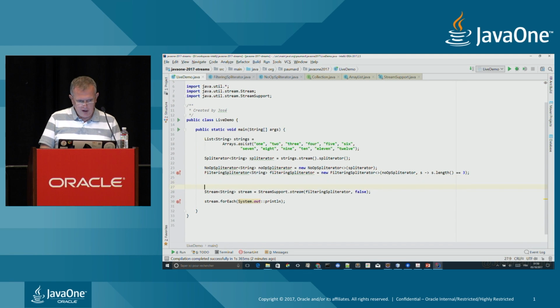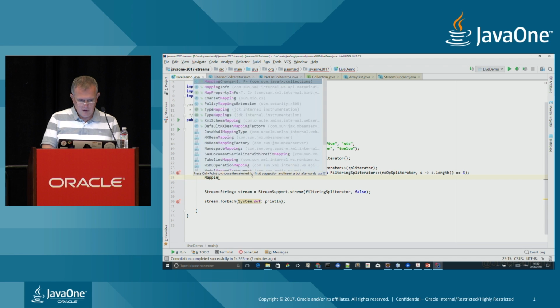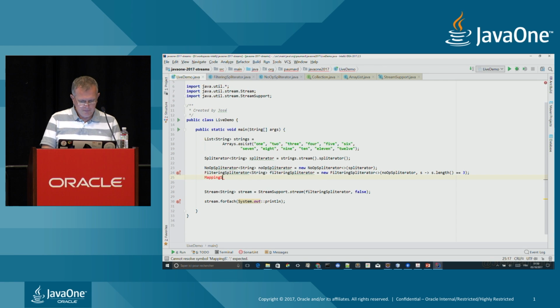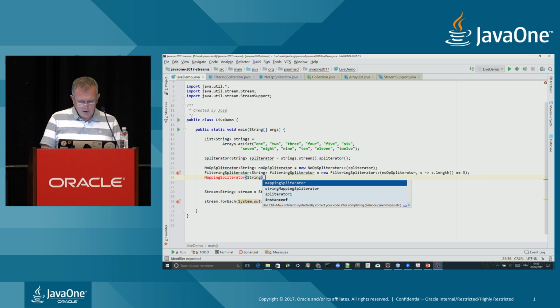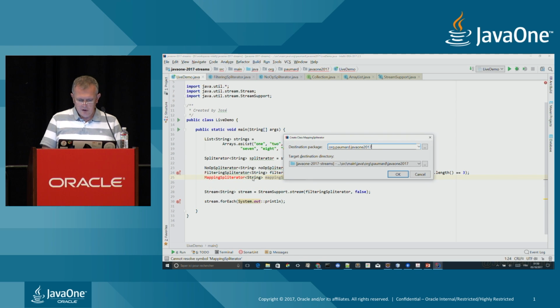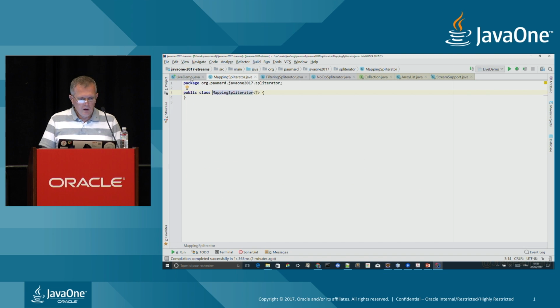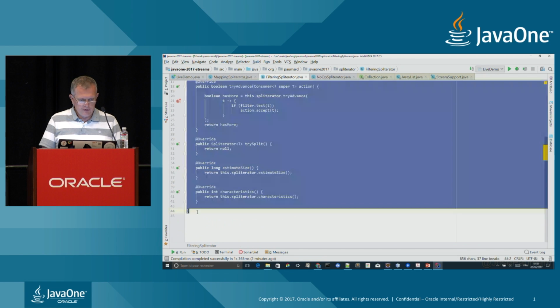Let us create a mapping spliterator. Mapping spliterator of string. I'm going to keep it simple, so I'm going to create a class, once again in a spliterator package. I'm going to copy paste all this, in fact.